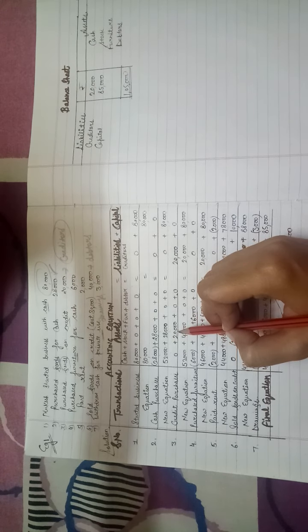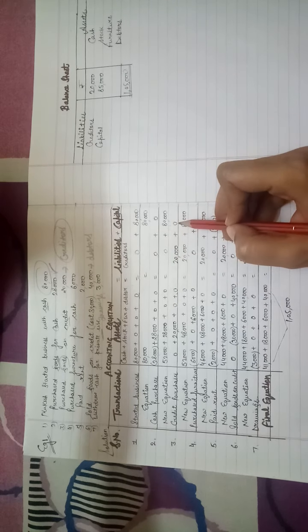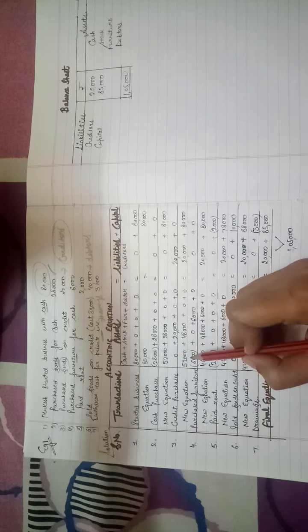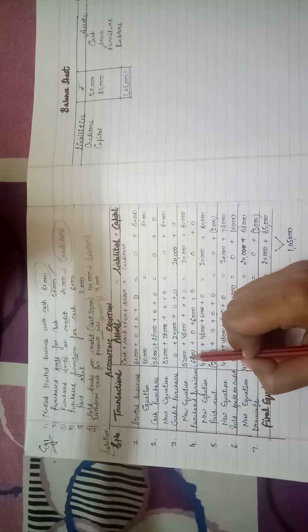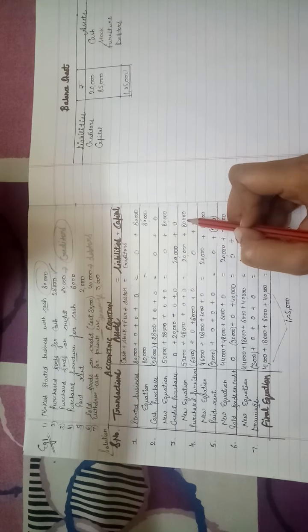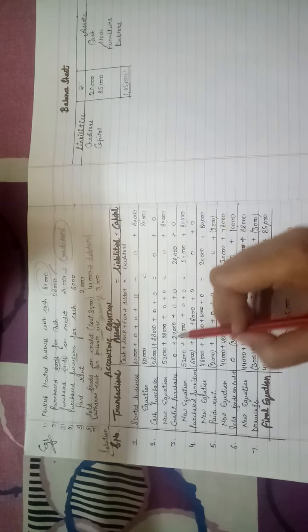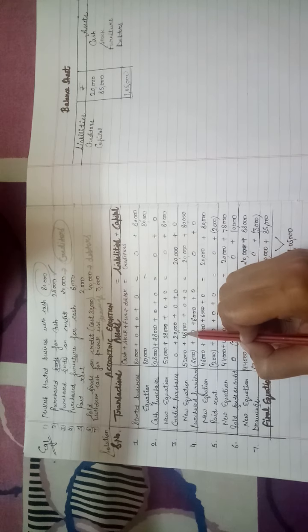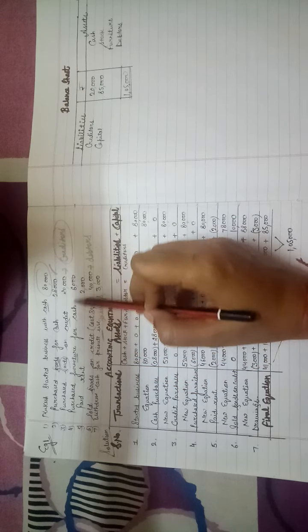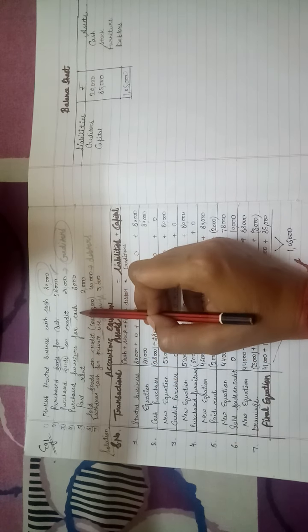Our stock will be increased, no change in cash, our creditors will be increased and no change in capital. So our new accounting equation is cash as it is 52,000, 48,000, 20,000, 80,000. Now check this. 80,000 plus 20,000, 1 lakh. 52 plus 48, 1 lakh. Equal. Next, purchase furniture for cash. Two accounts which will be affected, furniture and cash.